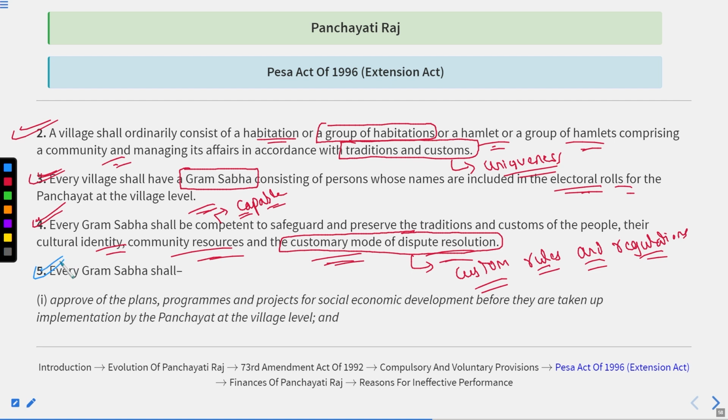Thereafter, the fifth point is every Gram Sabha shall first approve the plans, programs and projects for the social and economic development before they are taken up for implementation by the panchayat at the village level. Okay, it means that if we talk about the village panchayat, whatever plans, programs and projects for socio-economic development the panchayat is going to implement, that must be approved by the Gram Sabha. Until the Gram Sabha approves the plans, programs and projects, the panchayat would not be able to implement them.